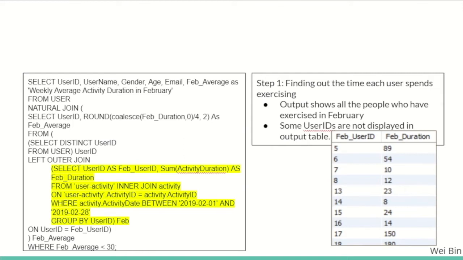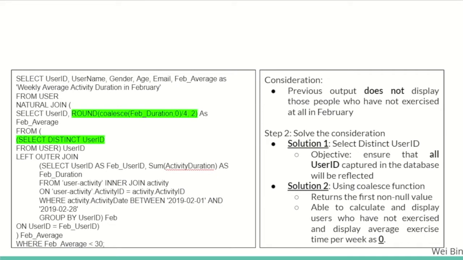As you would have noticed, some of the user IDs are not displayed in the output table when they have not exercised at all in February. Thus, to solve this, we have adopted the following solutions highlighted in green. Firstly, we used the distinct function to ensure that all user IDs captured in the database will be reflected. Secondly, we use the COALESCE function which returns the first non-null value. This is to calculate and display users who have not exercised and display the average exercise time per week as 0.